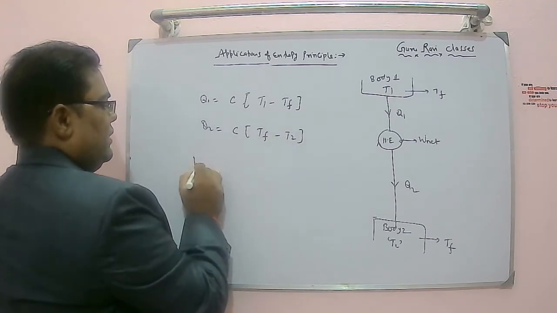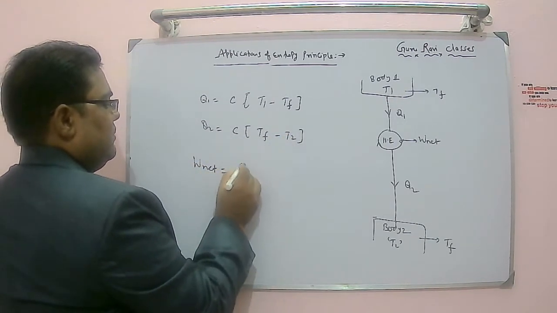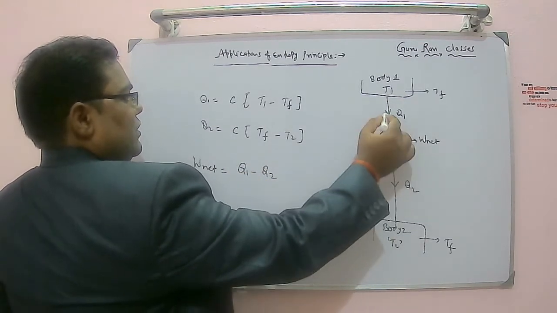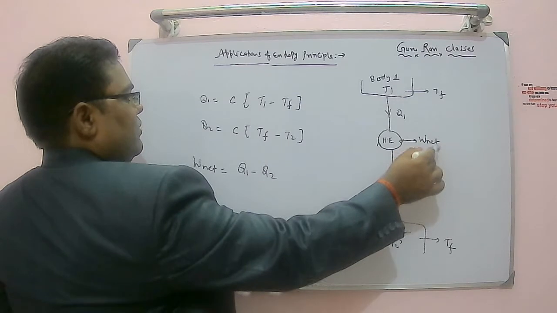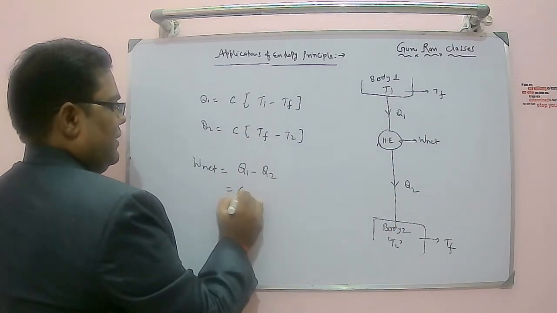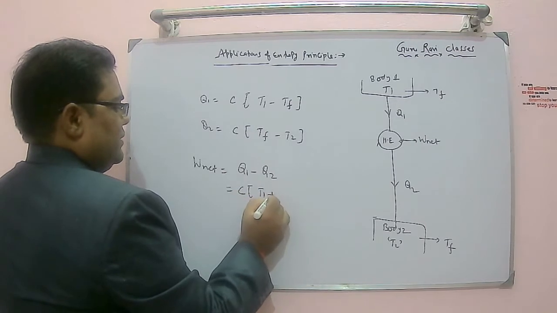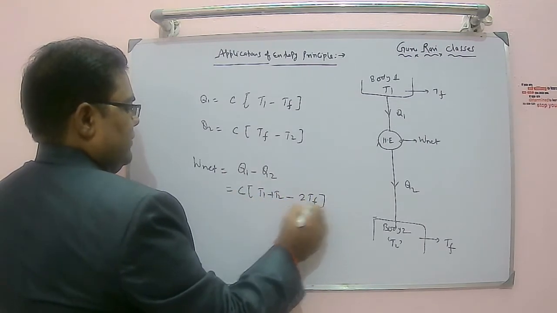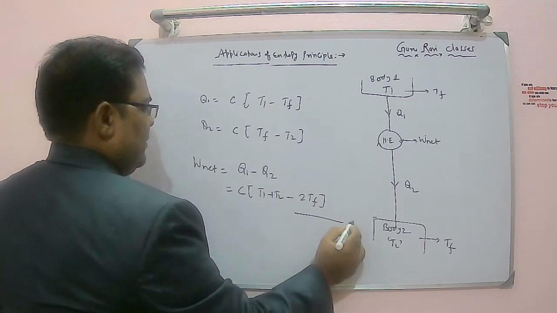So the net work is nothing but Q1 minus Q2. We need to apply the steady flow energy equation here. So Q1 is equal to Q2 plus W net. So W net is Q1 minus Q2. If you do so, you can find out C (T1 plus T2 minus 2 times TF). So this is W net. This is equation number 1.